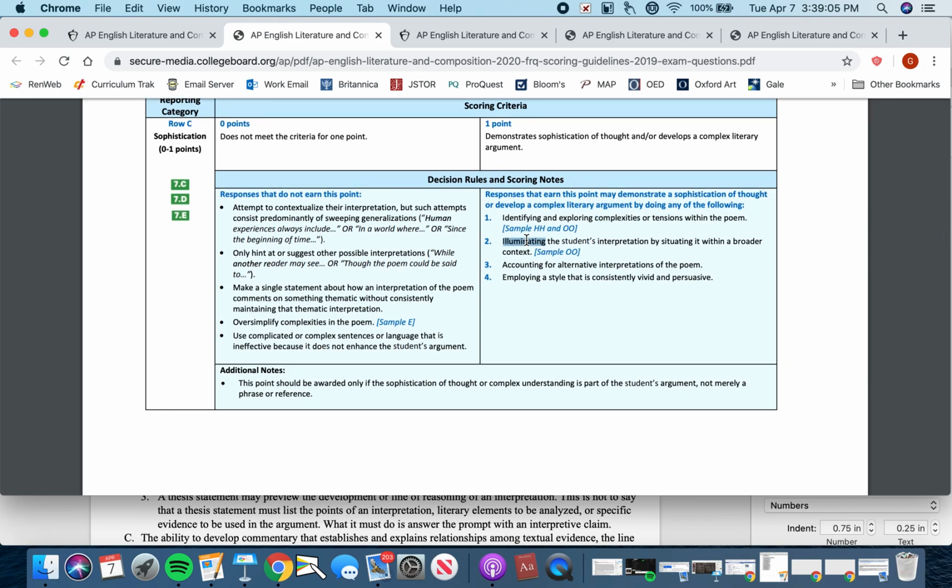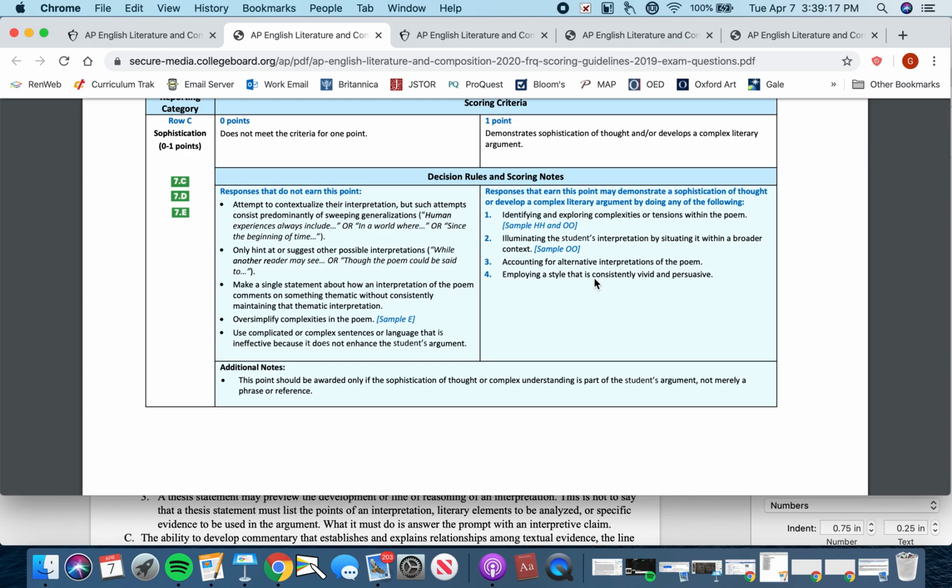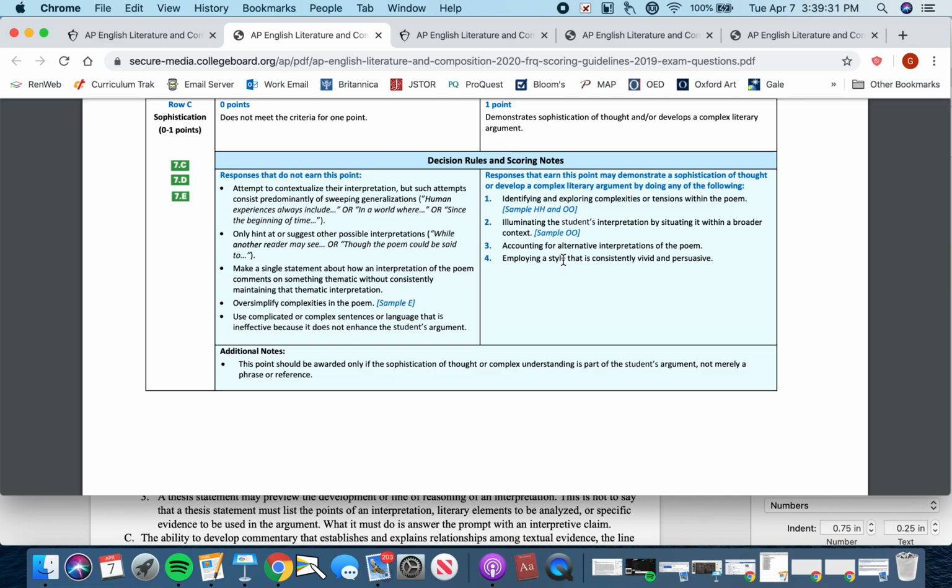All right, you would want to perhaps situate the student's interpretation in a broader context, a broader ideological context, to show your sophistication, show your mastery of the content, and then obviously alternative interpretations. That's kind of like in number one, and then finally employing a style that is consistently vivid and persuasive. Okay, so that's just the style of your writing.